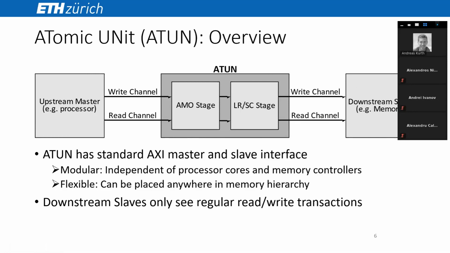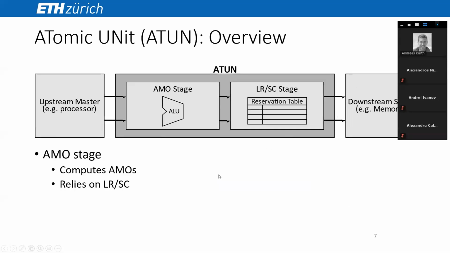The atomic memory unit is composed of 2 stages, and each stage has its distinct purpose. The first stage is the AMO stage. It contains an ALU to compute atomic operations, and it emits exclusive loads and stores, or LR and SCs, to the LRSC stage, and relies on the LRSC stage for atomicity guarantees.